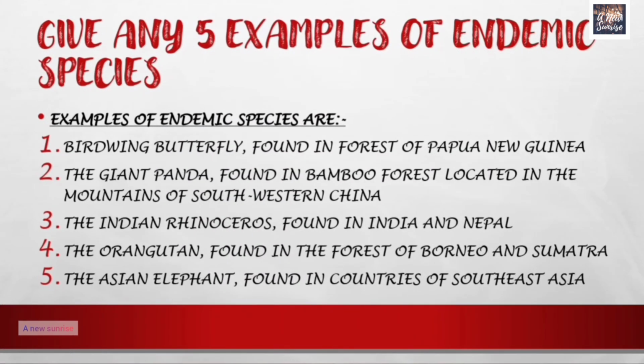Now let's proceed to our next question, that is give any 5 examples of endemic species. Examples are the birdwing butterfly found in the forest of Papua New Guinea, the giant panda found in bamboo forest located in the mountains of southwestern China, the Indian rhinoceros found in India and Nepal, the orangutan found in the forest of Borneo and Sumatra, and the Asian elephant found in the countries of Southeast Asia. So we have completed this question also.